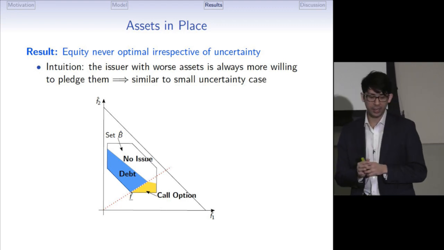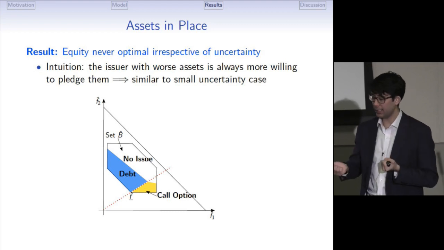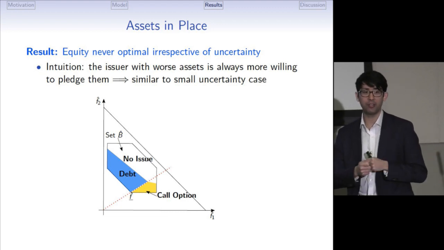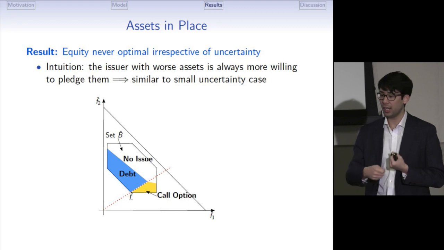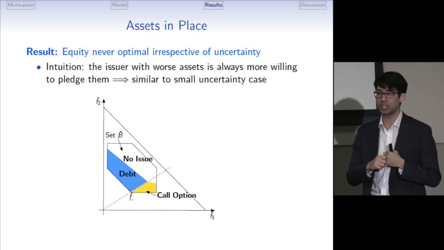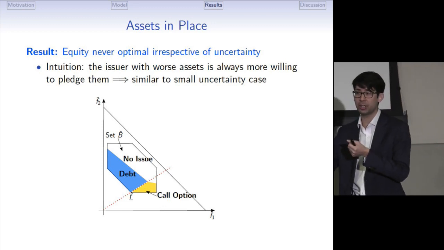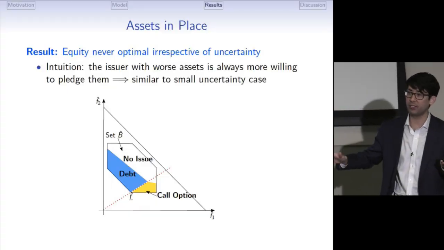And the intuition here is very natural. Unlike in the model where the private information is about a new project, where it's possible to design a security that partially aligns the interests of the issuer and the investor because both sides are contributing to the project, here, on the other hand, we have pure adverse selection.